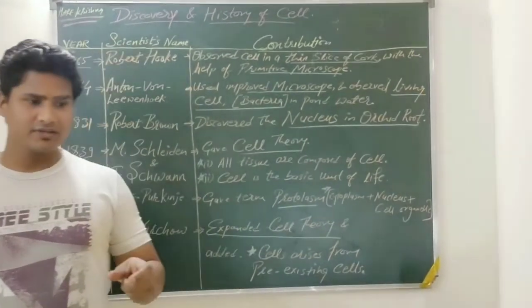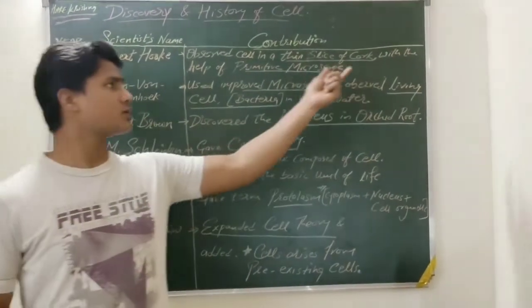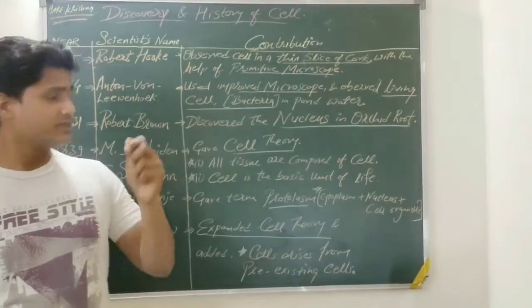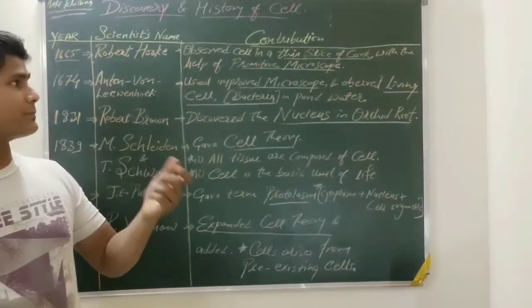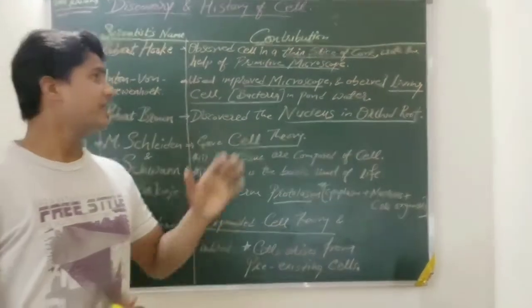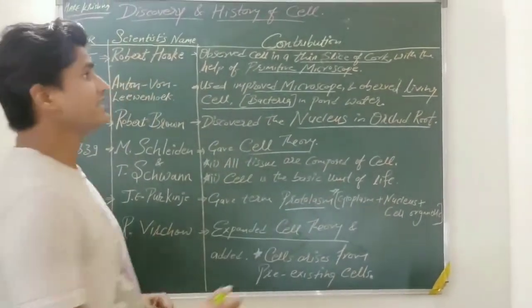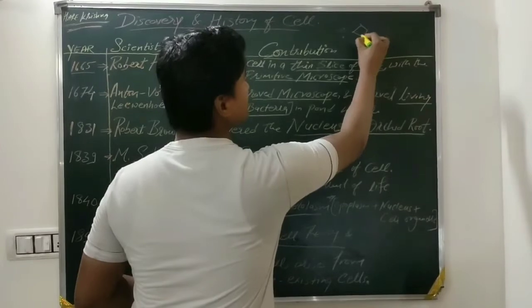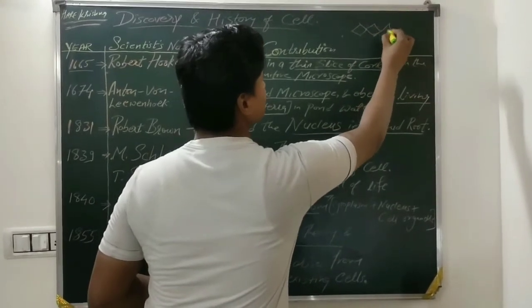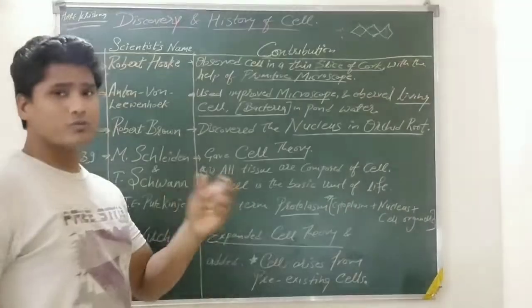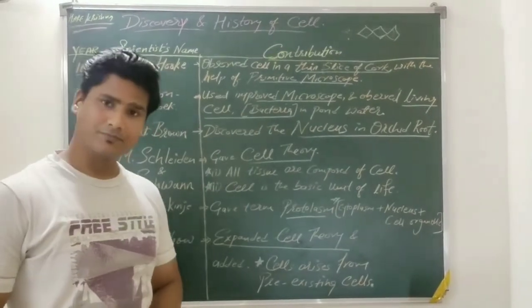Cork means a small wooden piece. He took a slice and kept it under the primitive microscope. This microscope was made by him only, and he observed that it contained small box-like, chamber-like structures. These cells which he observed were dead cells.